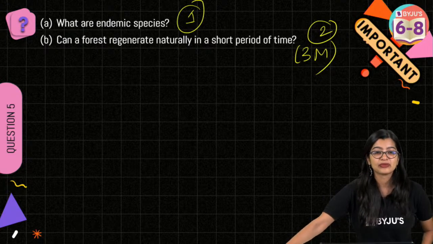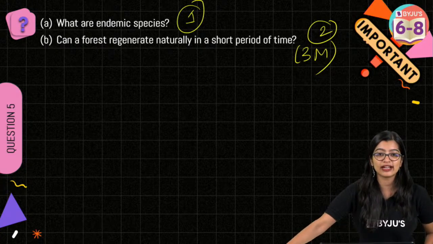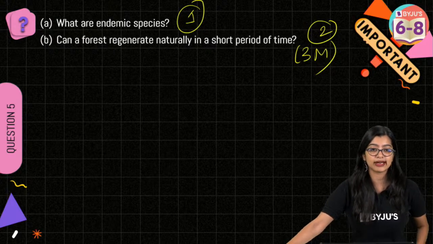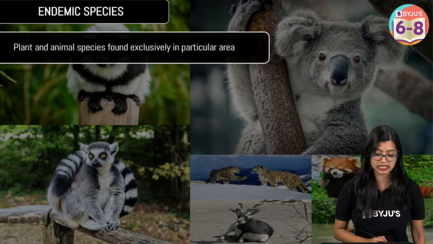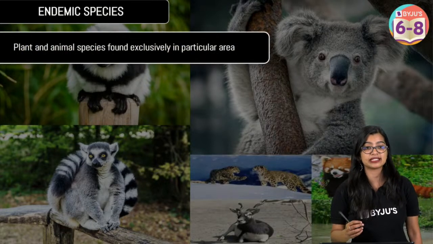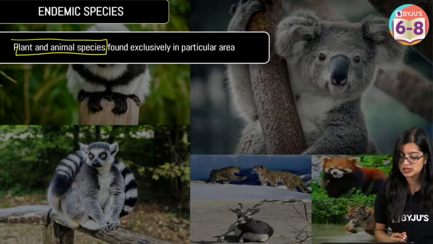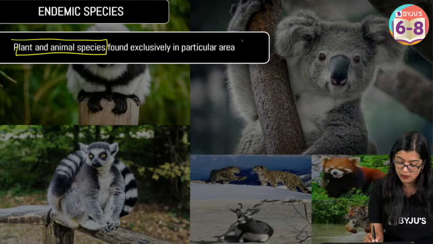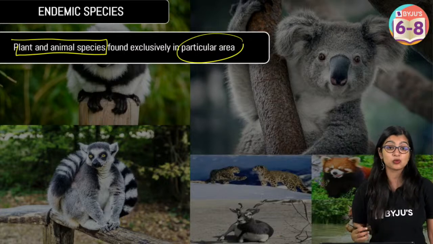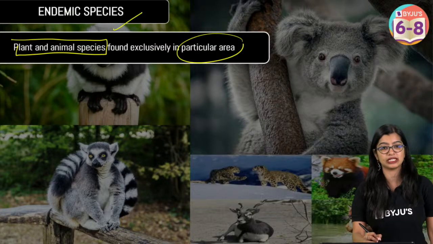Species that are located in a particular region. Yes, that's the correct answer. So what do we mean by endemic species? They are plant and animal species, try to specify that, right? So these are plant and animal species which are exclusively found in a given area. That is what we mean by endemic species.